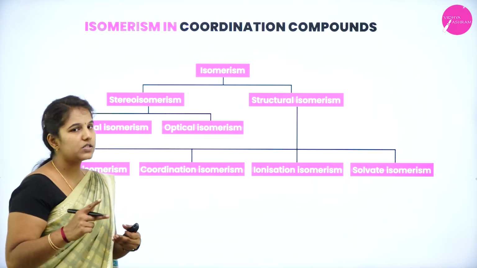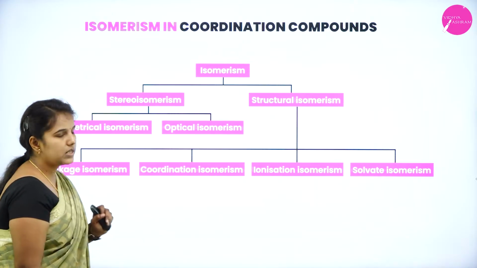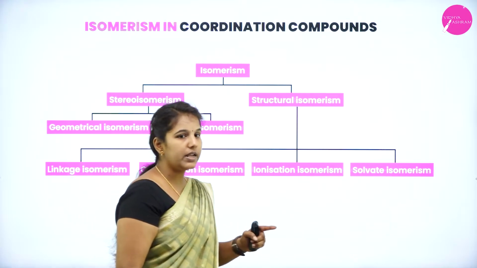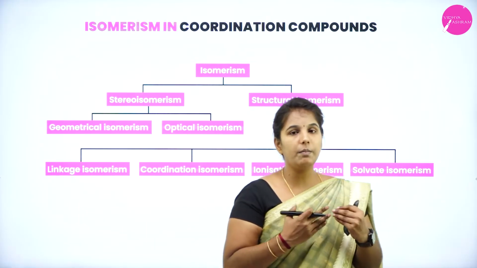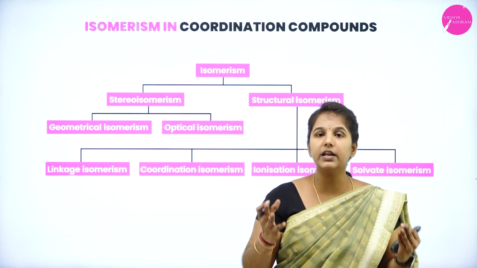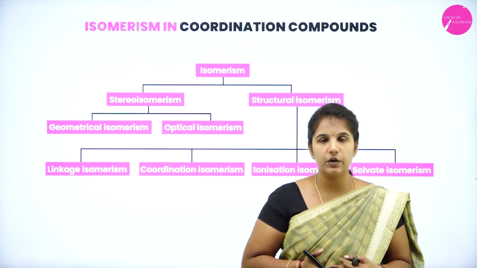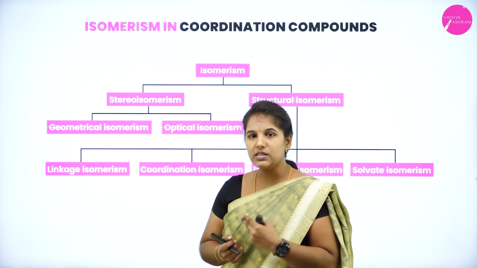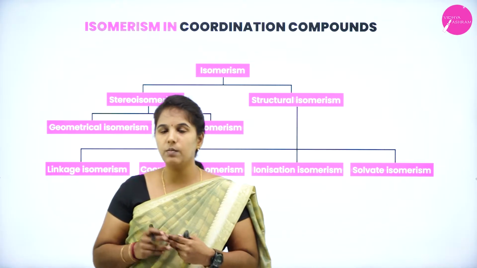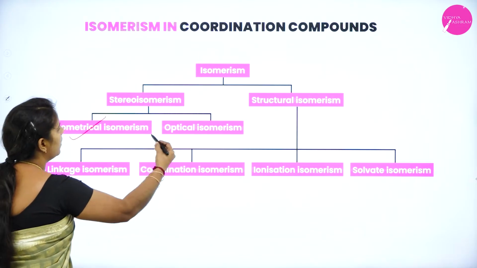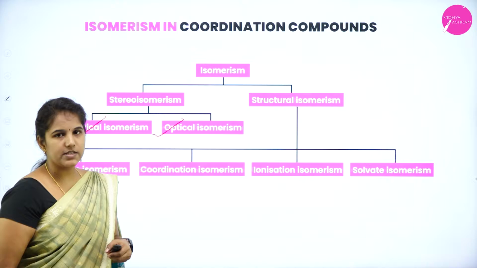So again these isomers are of two types. One is stereoisomerism and another one is structural isomerism. If I say it is stereoisomerism, remember these are the isomers which differ in spatial arrangement of atoms. Okay, such isomers are known as stereoisomerism. When it comes to the stereoisomerism, again there are two types. One is geometrical isomerism and one is optical isomerism.